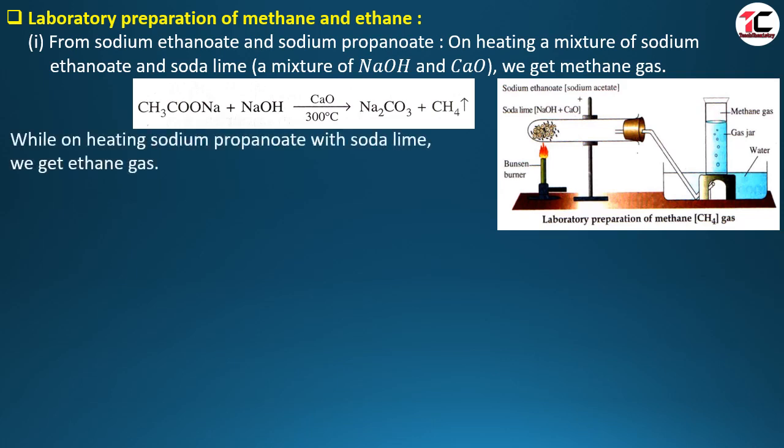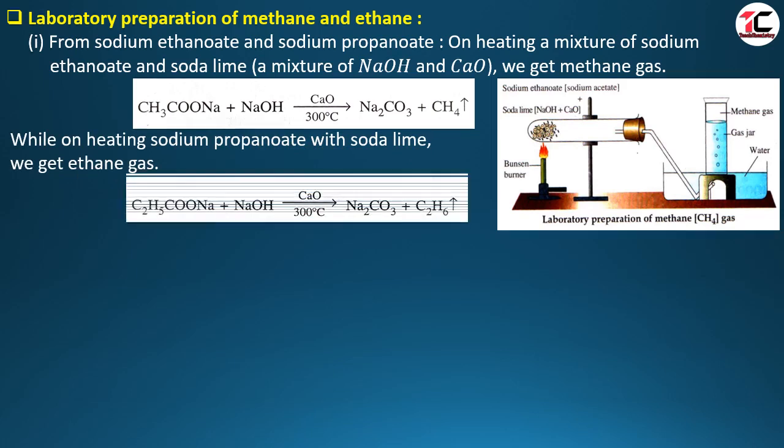How can we prepare ethane gas? On heating sodium propanoate with soda lime, we will get ethane gas. Let us see in the equation. C2H5COONa, this is sodium propanoate. Here is soda lime, a mixture of sodium hydroxide and calcium oxide. At the same temperature of 300 degrees Celsius, when it is heated, it forms sodium carbonate and ethane gas is produced.